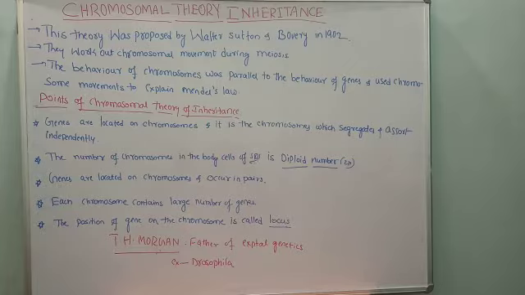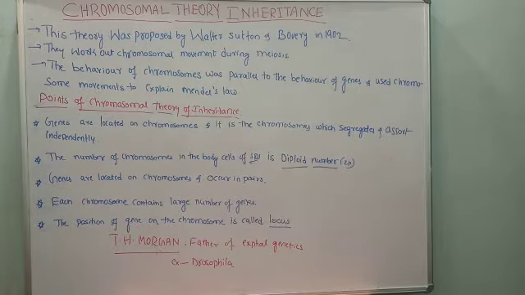Mendel presented his work in the year 1865, as we know, but the chromosomal theory of inheritance was proposed by two scientists, Walter Sutton and Boveri, in the year 1902.